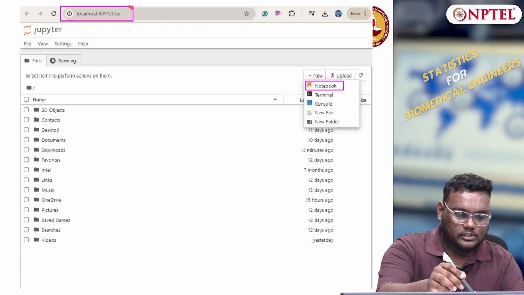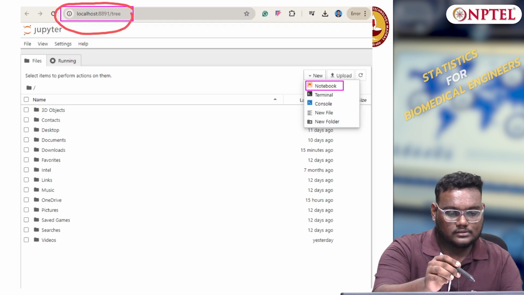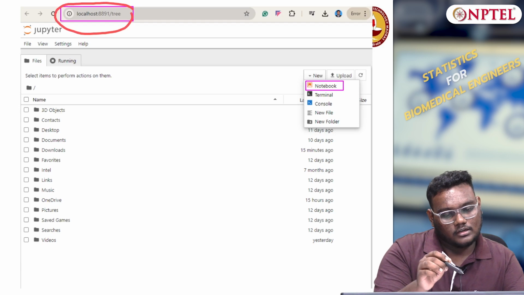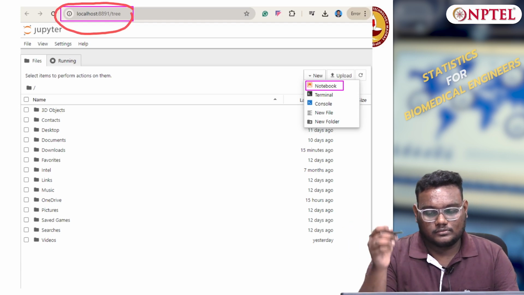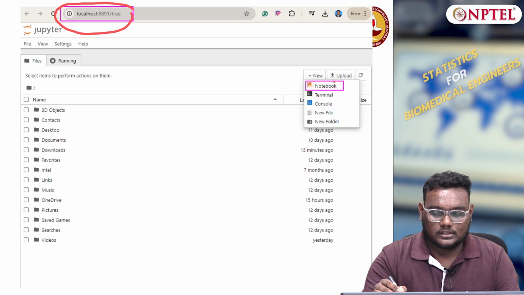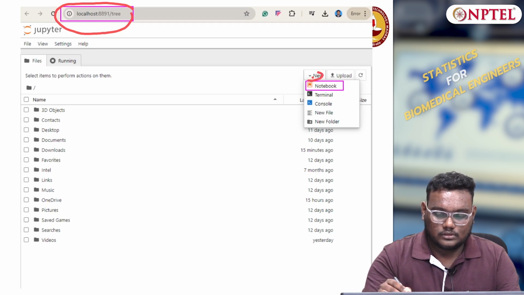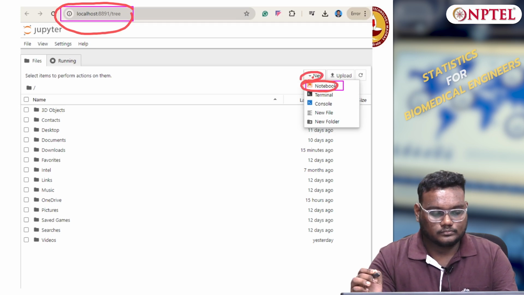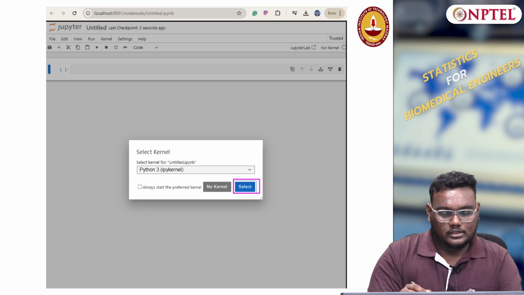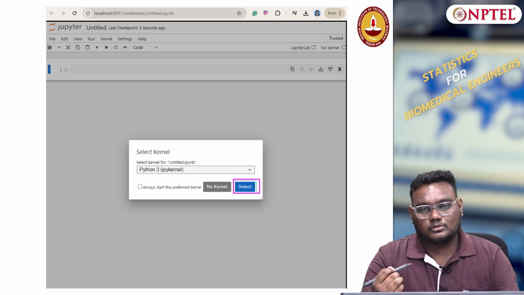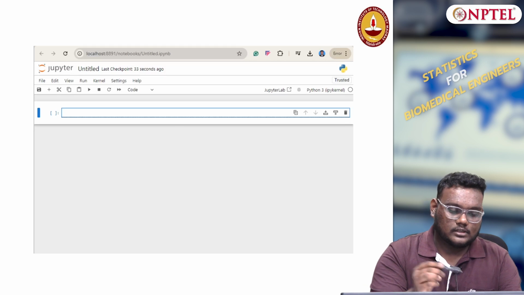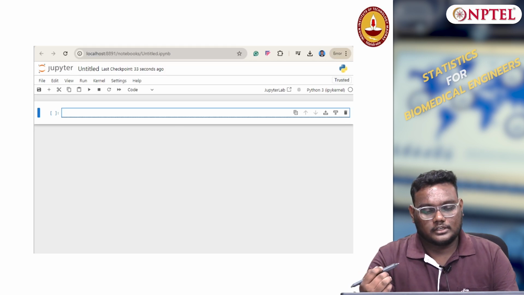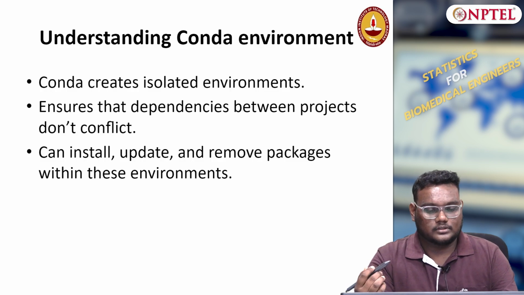It will go to this page in your web application. It's a localhost, so from here we are going to run the Python code with the notebook. Click New and then Notebook. From this you can run Python code through Jupyter Notebooks. Now you can write whatever code you want and run it.